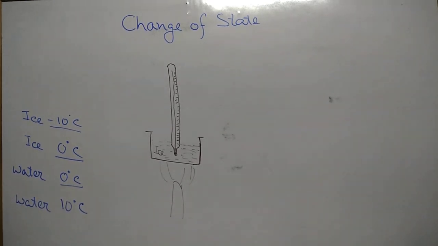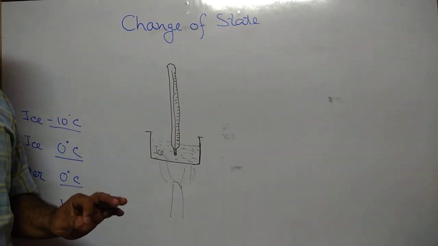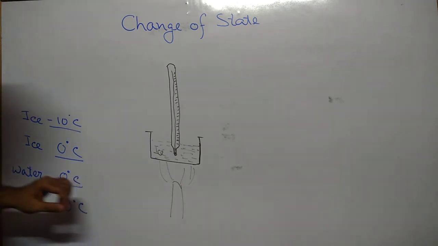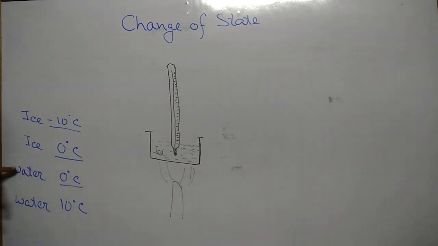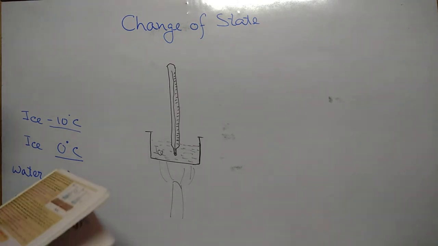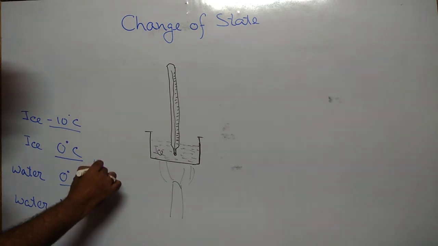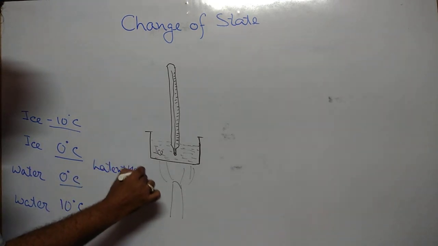So in this case we can say that the amount of heat energy supplied to a solid at its melting point such that it changes into liquid state without any rise in temperature, this extra amount of heat energy is known as your latent heat of fusion.